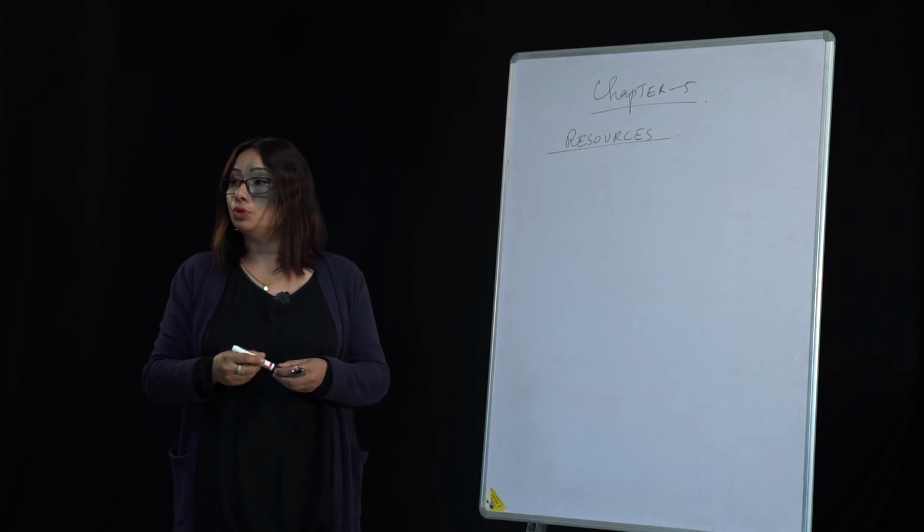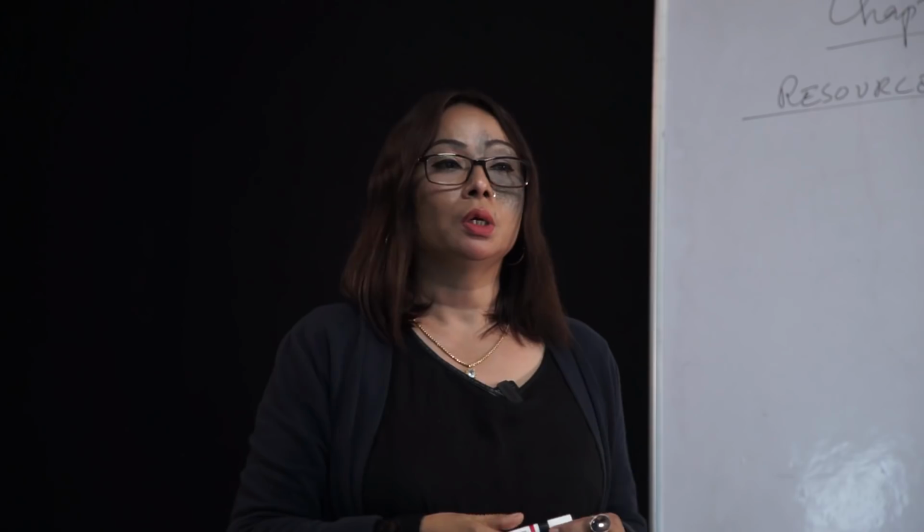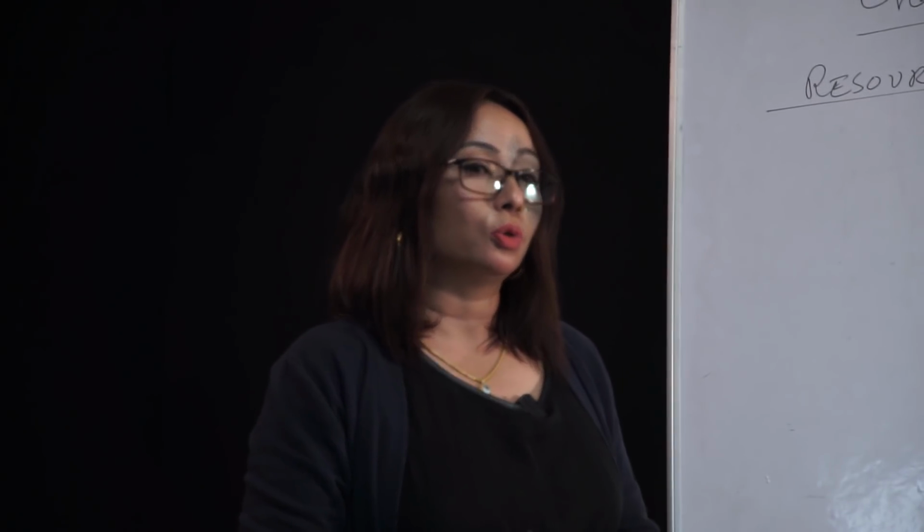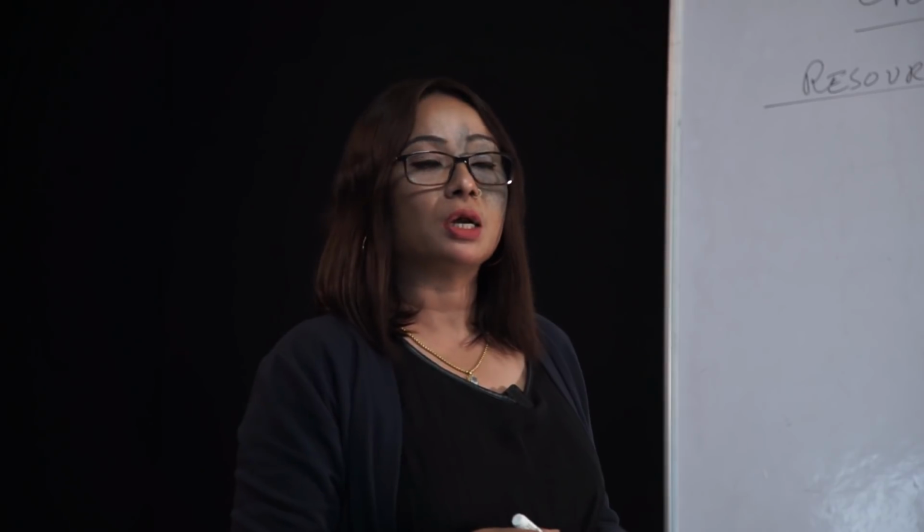Anything that is around you, which is useful, which is necessary, that is a resource. You can see so many things around you. There are trees, houses, roads, cars. All those things on this earth which are useful and which are necessary are known as resources.